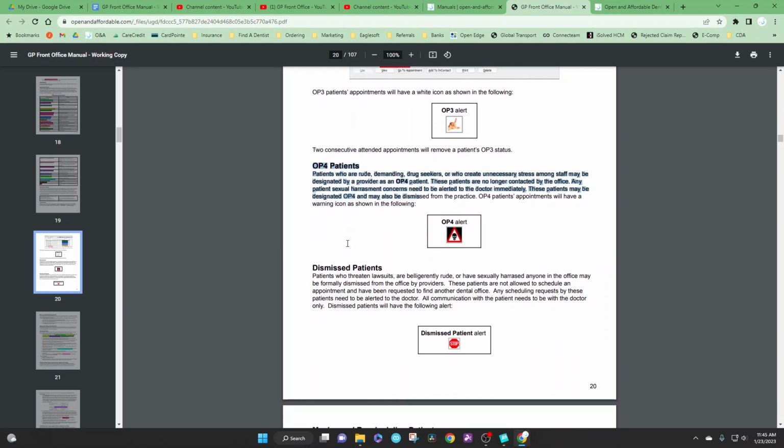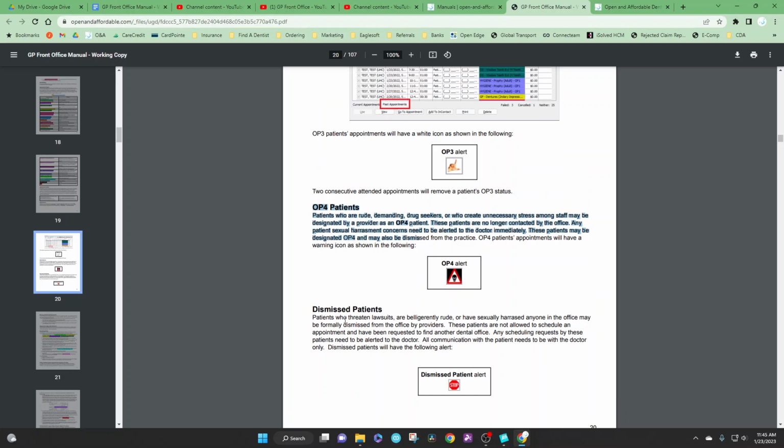Okay. Dismissed patients are patients who have threatened lawsuits, who are belligerently rude, who have sexually harassed anyone within the office, and they have been formally dismissed by the office. These patients are not allowed to be scheduled for an appointment, and any scheduling requests need to be alerted to the doctor, and then the doctor will call the patient and follow up with them.